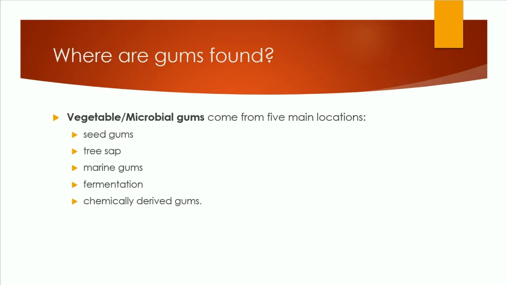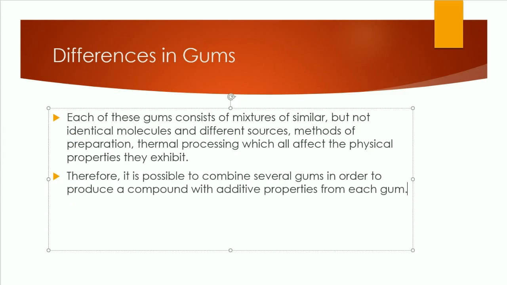These gums are found in 5 main locations, and their physical as well as their molecular aspects are going to vary greatly depending on where they were created. They can be found in seed gums as 1, tree sap as 2, marine gums, fermentation, as well as the chemically derived gums. However, most of them are going to be found in the woody elements of plants or in the seed coatings.